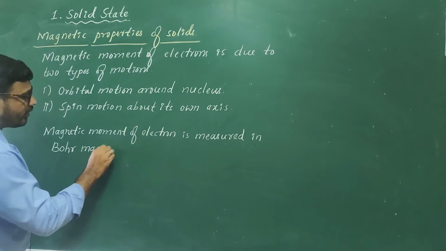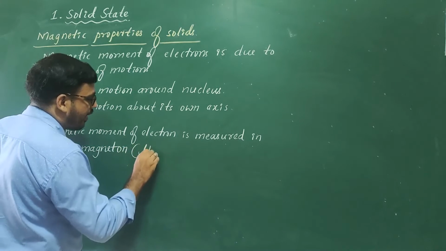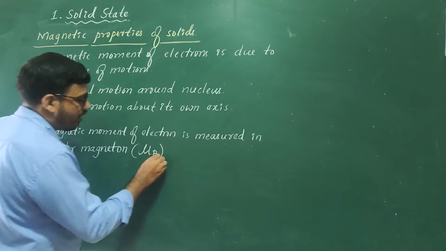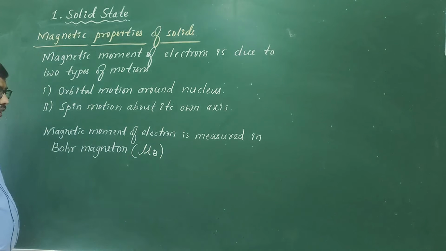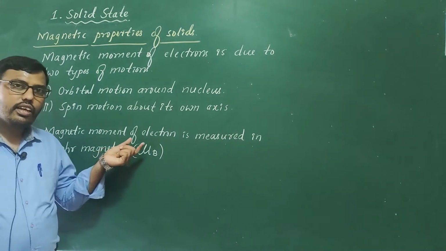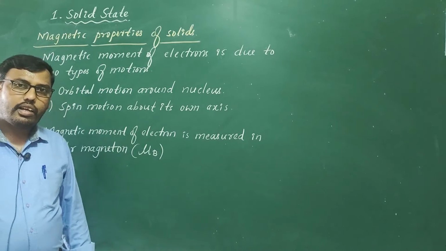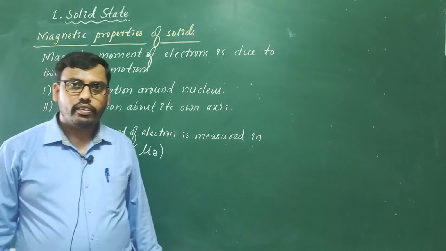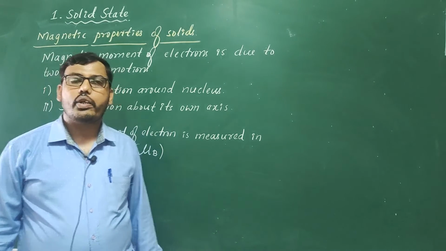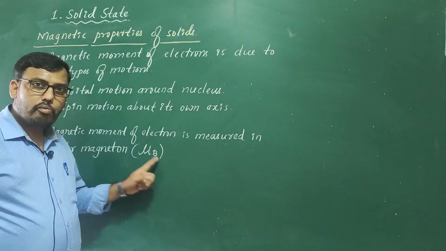Bohr magneton is the unit, represented by mu b. So each electron is associated with a permanent spin and orbital magnetic moment, and this is measured in terms of Bohr magneton, mu b.